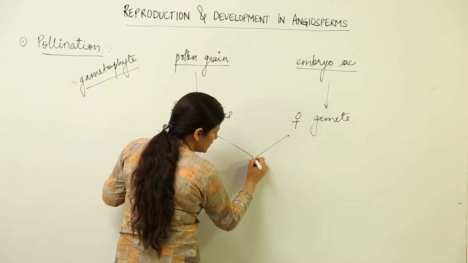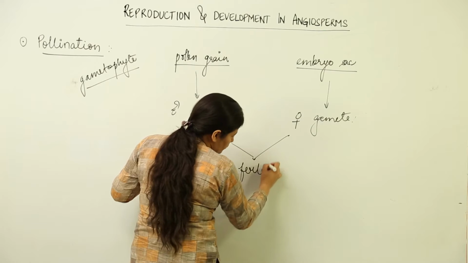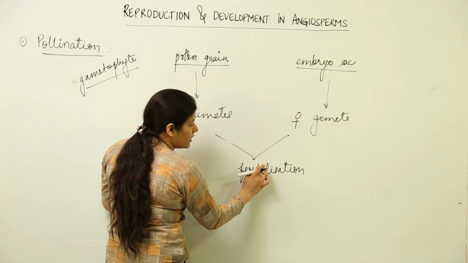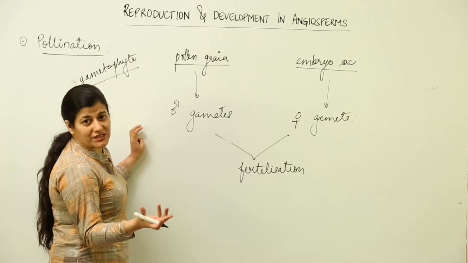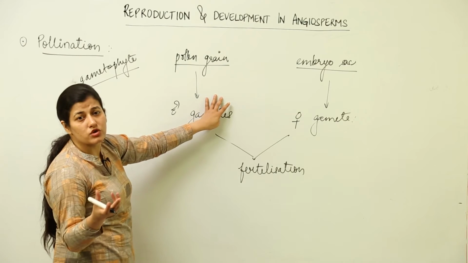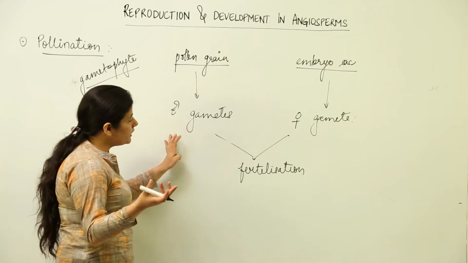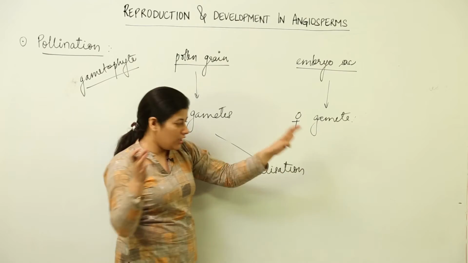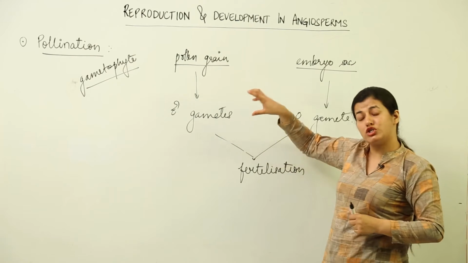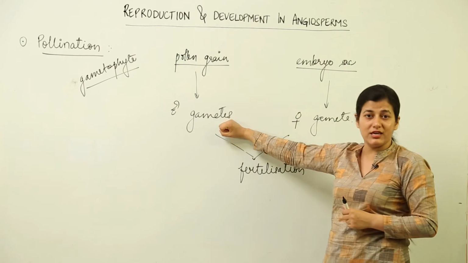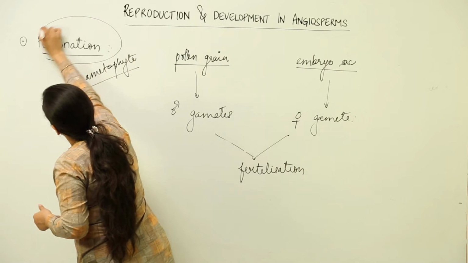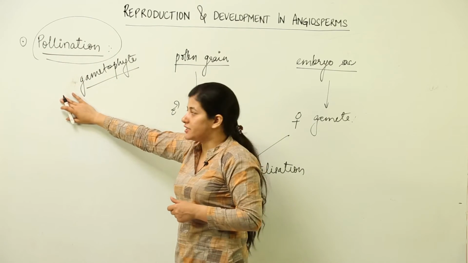That means how are they going to reach each other to bring about the process of fertilization? The fusion has to take place, fertilization has to take place to give the resultant zygote, but because there is no motility provided to each of the gametes, there has to be an agency which is going to be responsible for bringing about the fertilization. Now, that process which brings about the fertilization, which is responsible for bringing both of these together, is known as pollination.